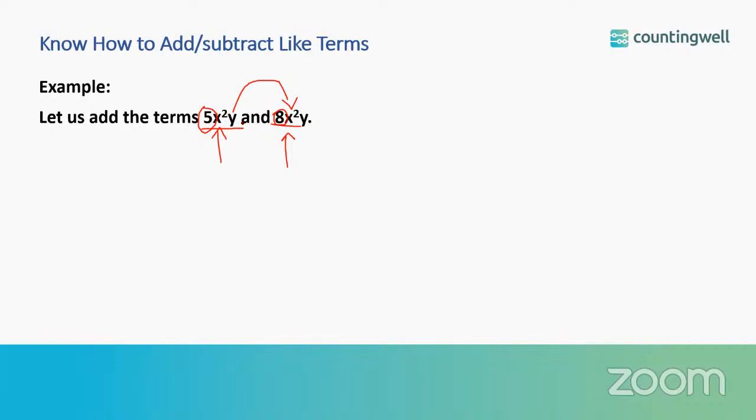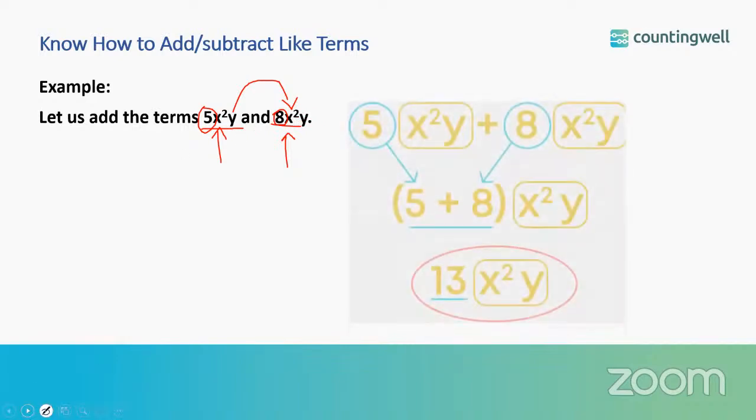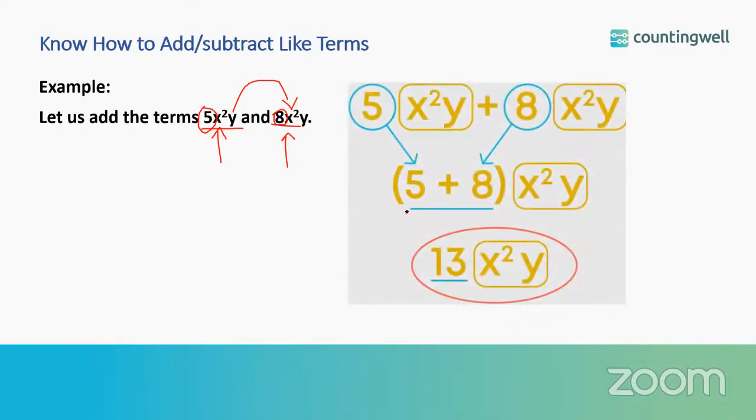So we have x square y here also, and we have here x square y for the second expression also. So what we are going to do to add these two, we are going to add the numerical coefficient and take the variable coefficient as it is. So 5 plus 8 will be 13. So the sum is 13x square y.